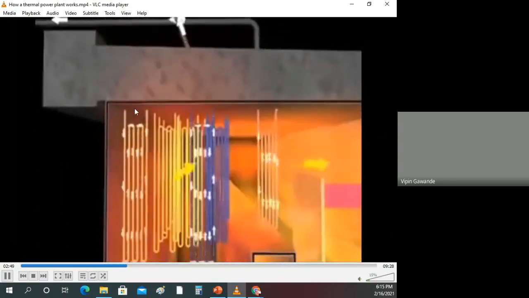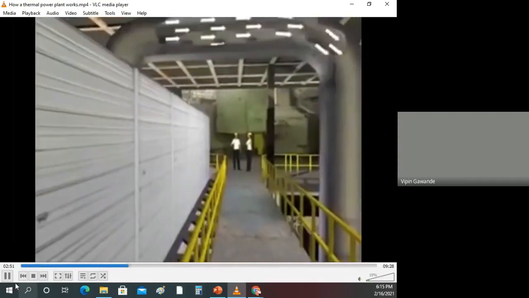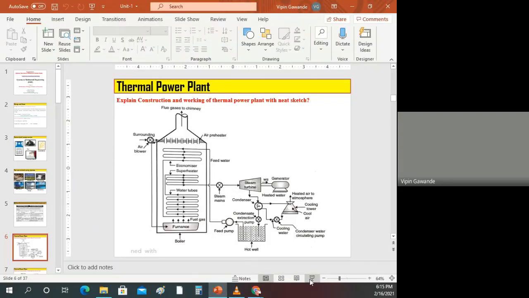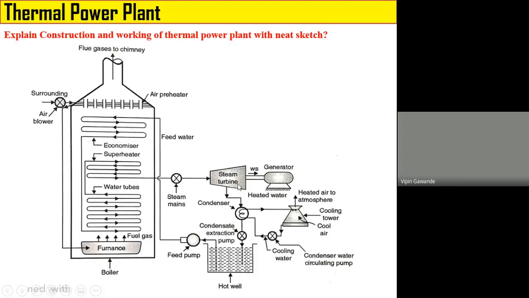Now, so the function of the boiler is to what? It is to generate the superheated steam. Now, after generating the superheated steam, it enters into the steam turbine. The steam turbine has a blade-like, rotating structure. It has blades, and when this superheated steam strikes the blades of the steam turbine, the steam